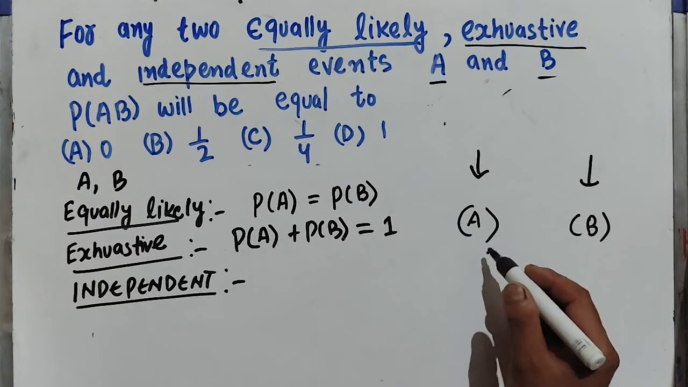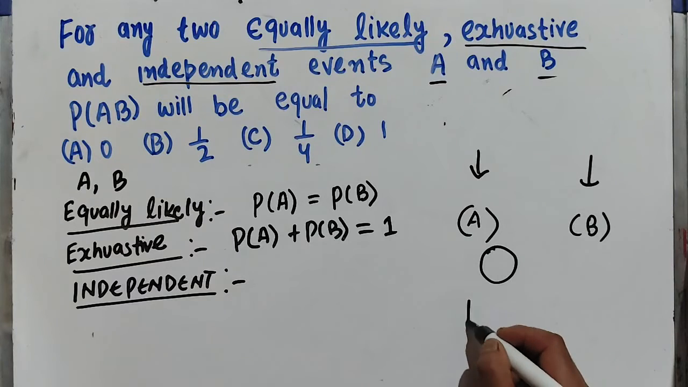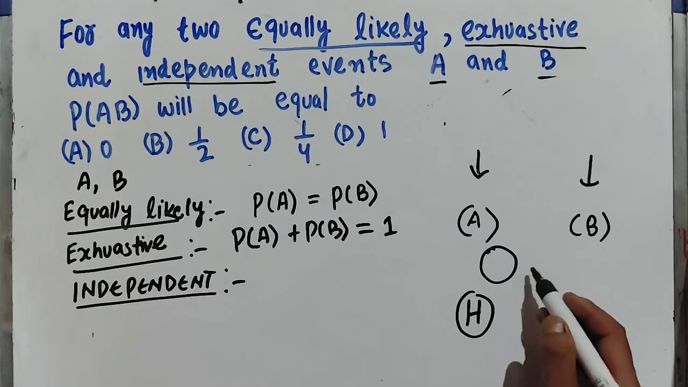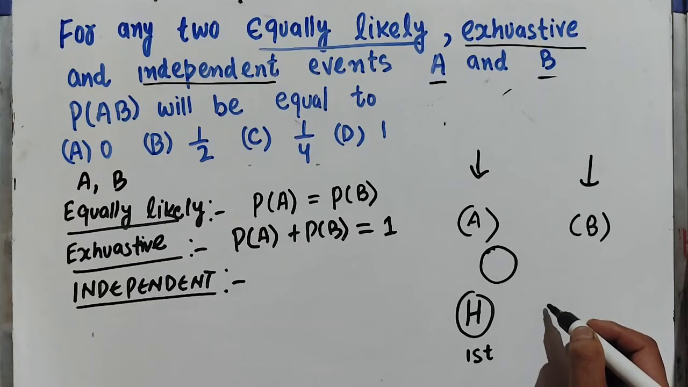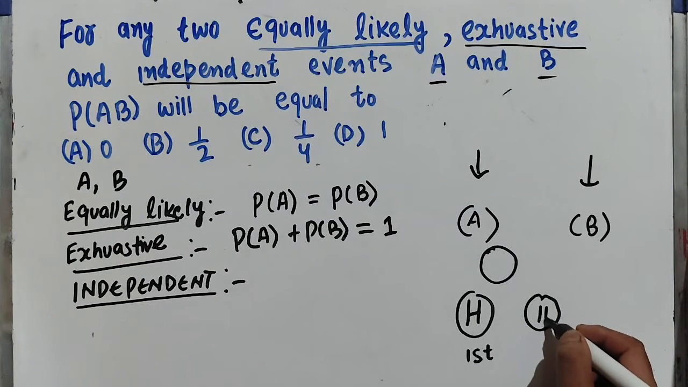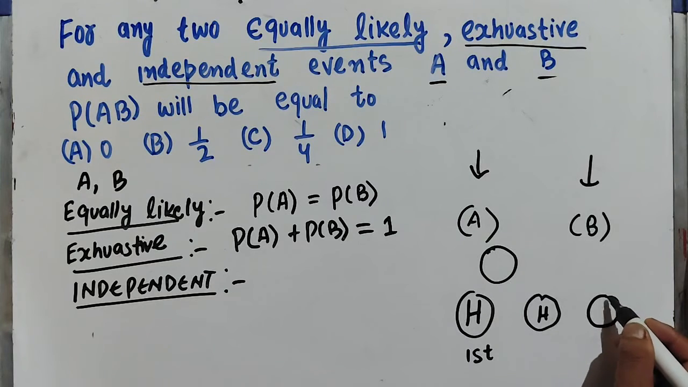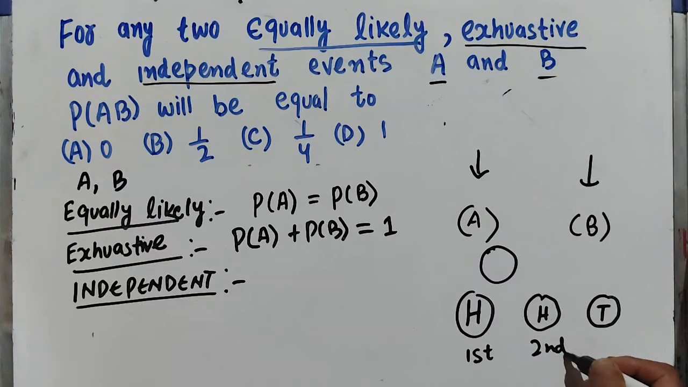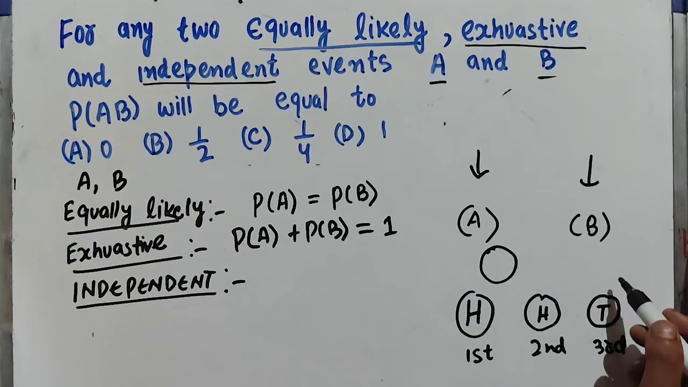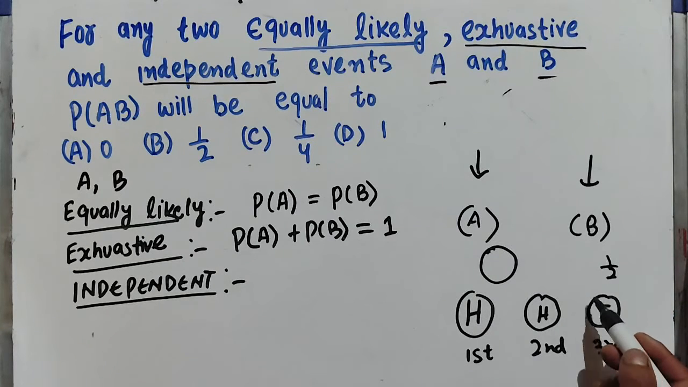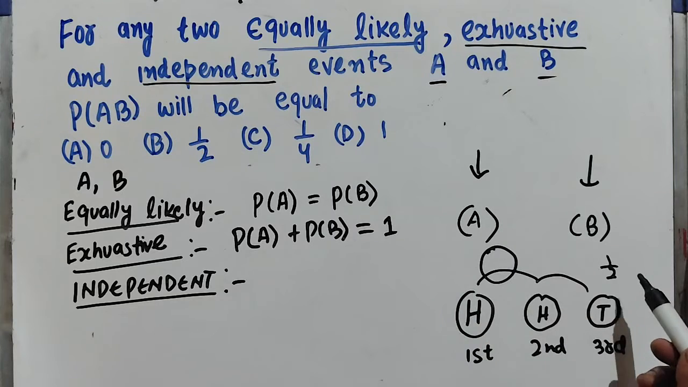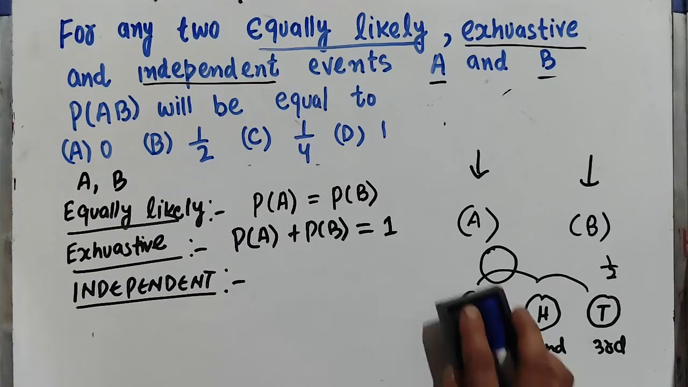In case of throwing a coin, we know either we will get head. Let us suppose I get head in the first throw, and in the second throw, let us say also I get head. If I ask you what is the probability that we will get tail in the third throw, it will remain the same, it will be 1 upon 2. It does not depend upon what has happened in the past. So the occurrence of one event does not affect the other event. That is the meaning of independent events. I hope I am making it clear to you.